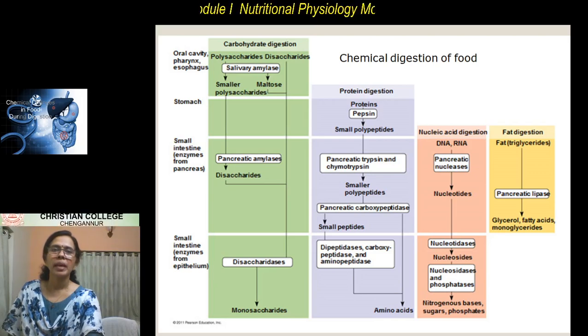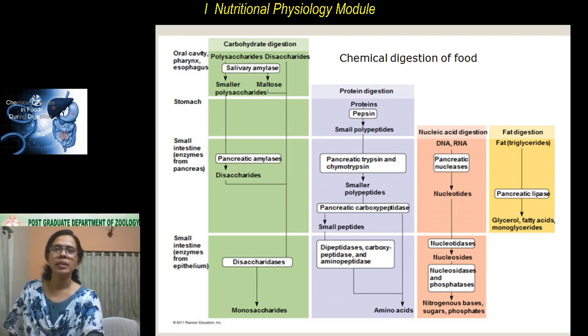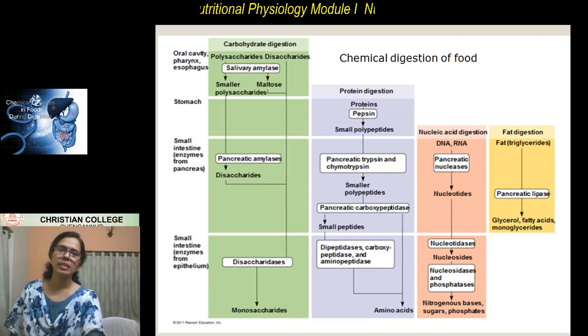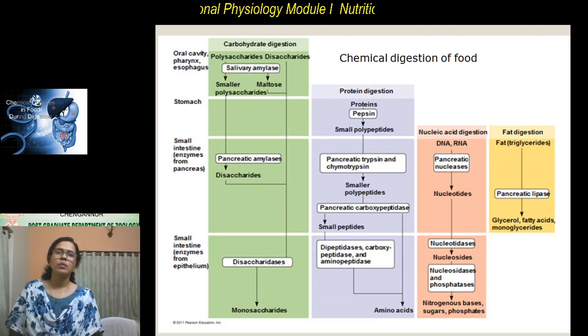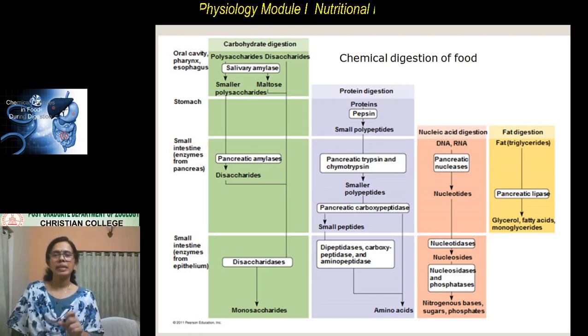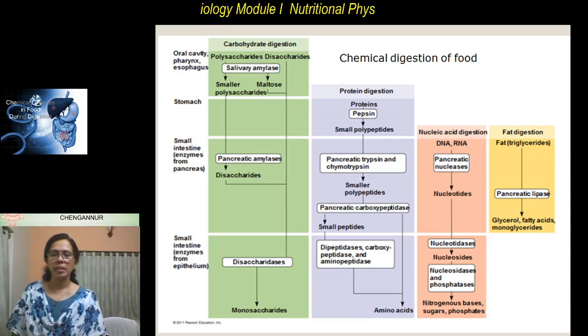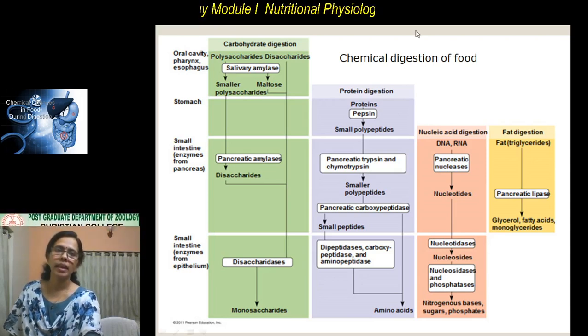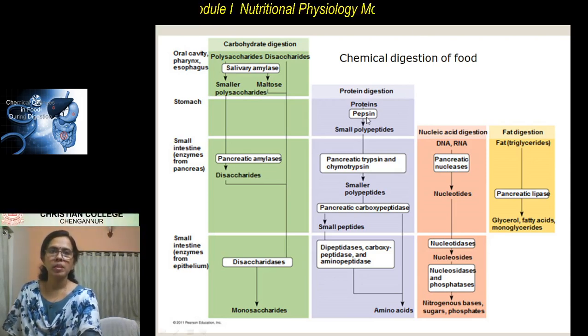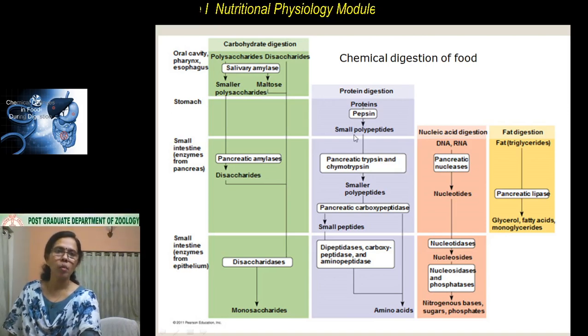Then, the main enzyme involved in the digestion of proteins is pepsin. Pepsin is the protein digesting enzyme present inside the gastric juice. Pepsin converts proteins into small peptides, say oligopeptides.